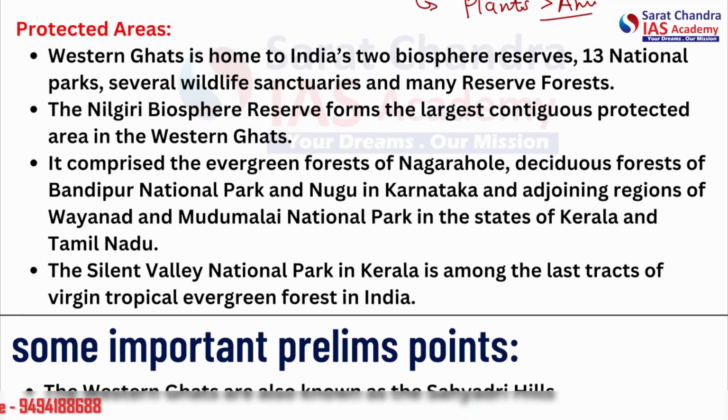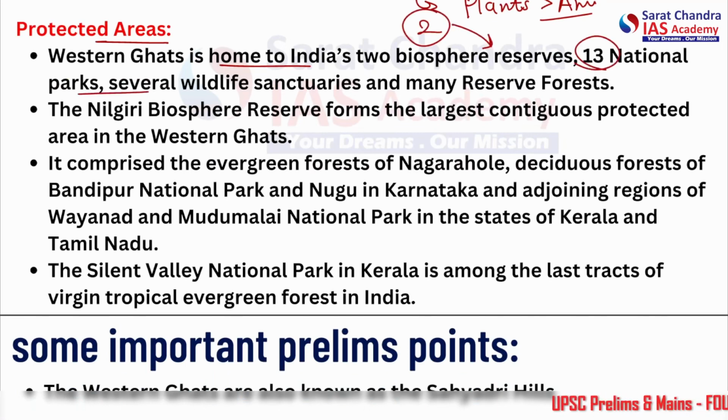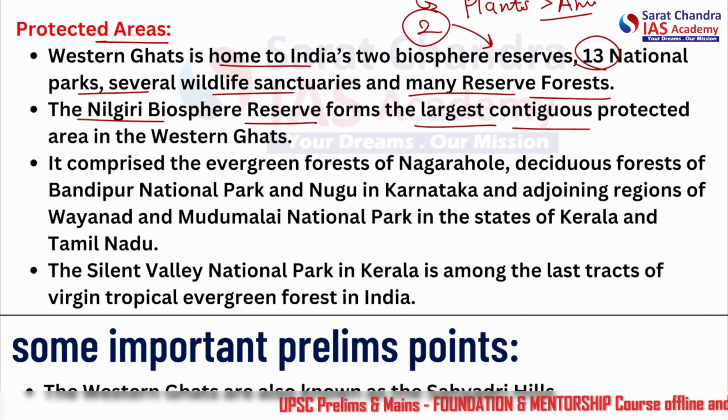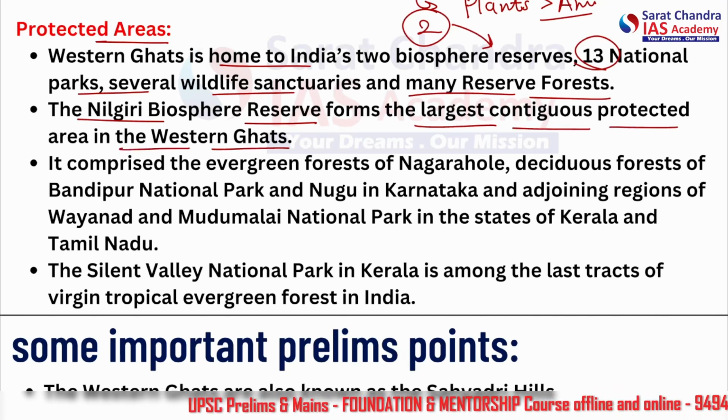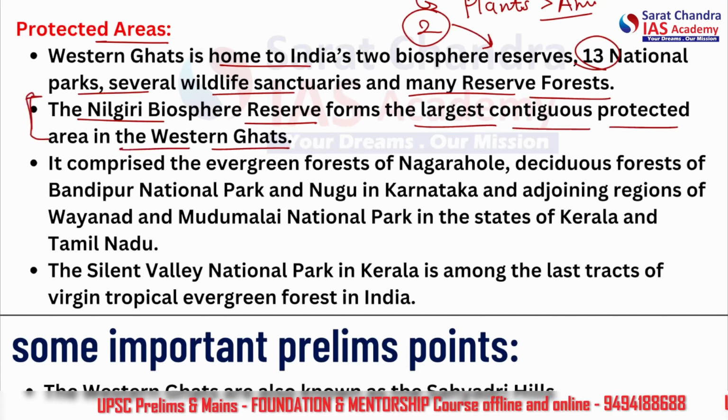Alright, next let's see the protected areas. So Western Ghat is home to India's 2 biosphere reserves. How many biosphere reserves? 2 biosphere reserves, 13 national parks, several wildlife sanctuaries, and many reserve forests. The Nilgiri Biosphere Reserve forms the largest contiguous protected area in the Western Ghat. This can be asked in prelims.